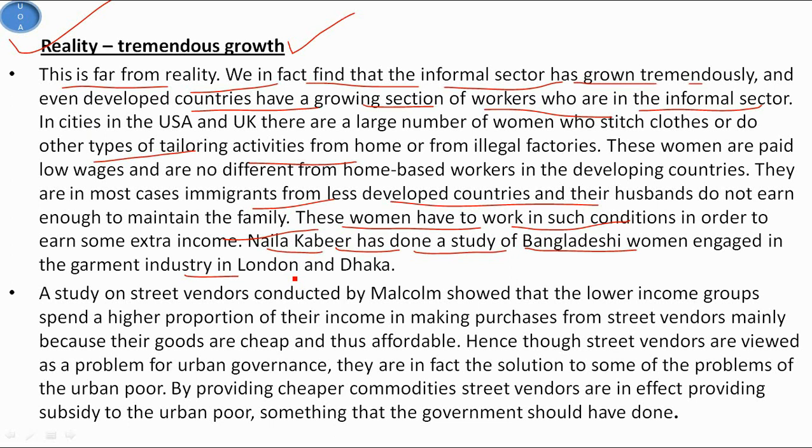One can find them in crowded marketplaces selling a variety of less expensive goods and food, and in cities like New York, London, Berlin and Paris one will come across a large number of street vendors selling food, flowers and durable goods. Most of these people are immigrants from the developing countries who have migrated in search of better life chances. Street vendors form a very large section of the urban informal sector in developing countries,